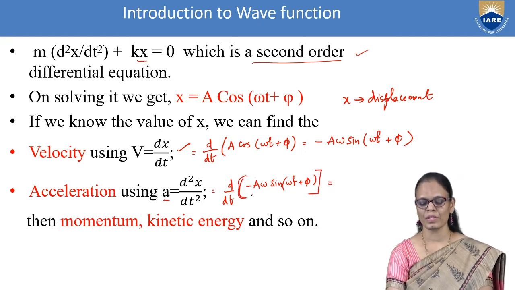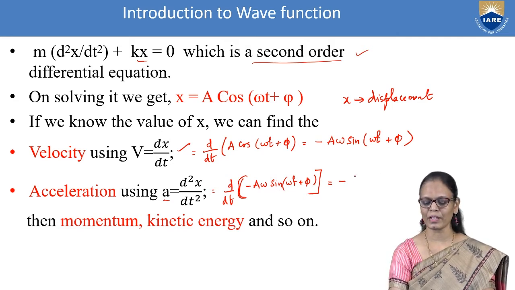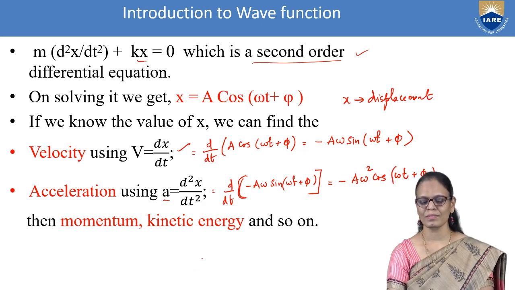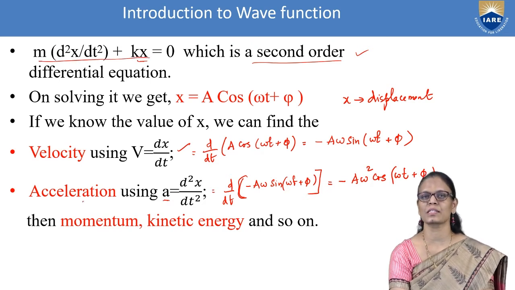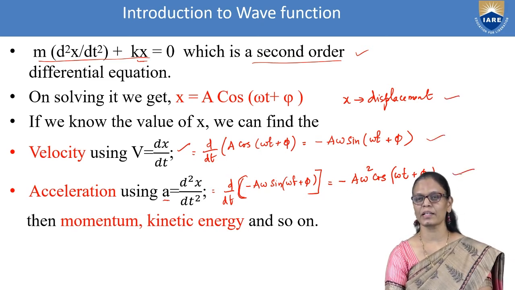What will it be? So minus a is a constant, a omega. So for sine(omega t plus phi), we get cos(omega t plus phi), and for omega t we get omega. So minus a omega square cos(omega t plus phi). So what I want to tell here is, if you have an equation which describes its motion, you can find the displacement, the velocity, acceleration, and also momentum, kinetic energy.